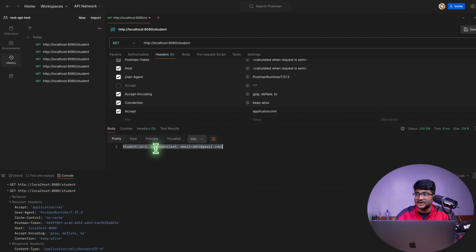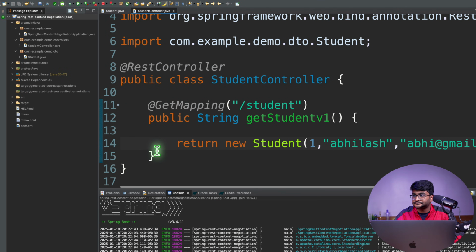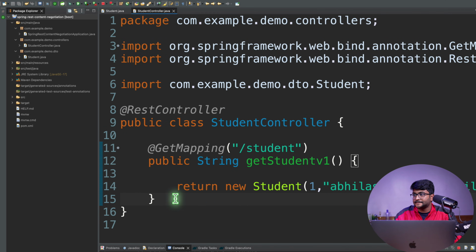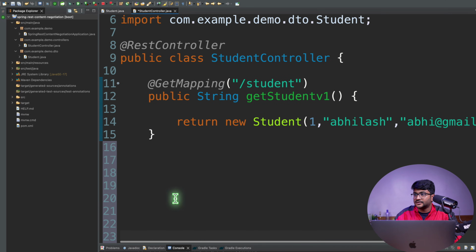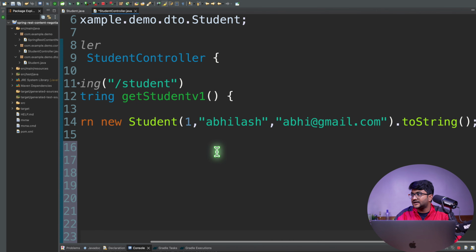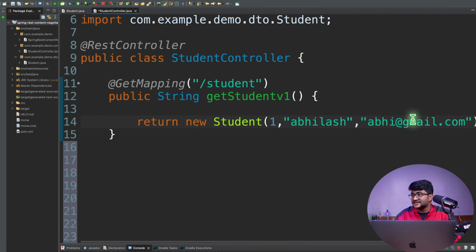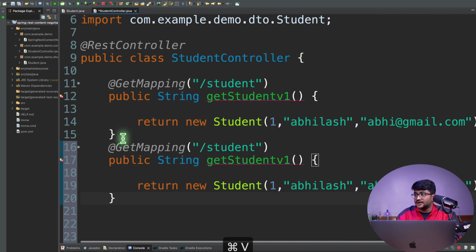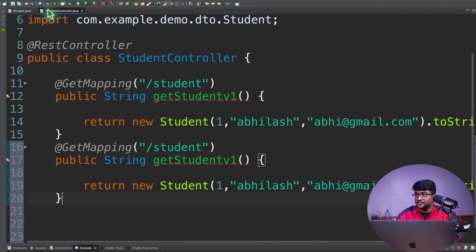Let's try to do one thing over here. Here I am returning plain text. I want to define some different endpoints. Let's say this is my student endpoint, and this is my student endpoint again.